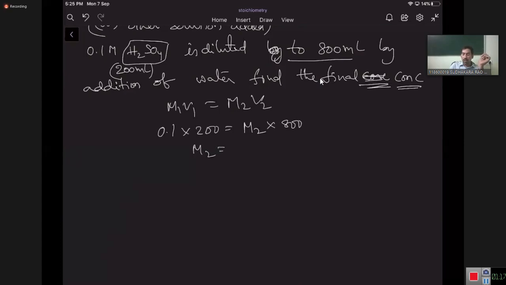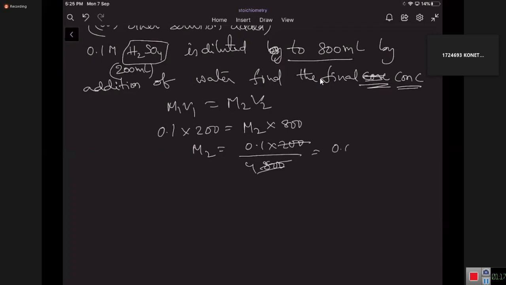So M2 is equal to 0.1 into 200 by 800, which is 0.1 by 4. So it is 0.025 molar.